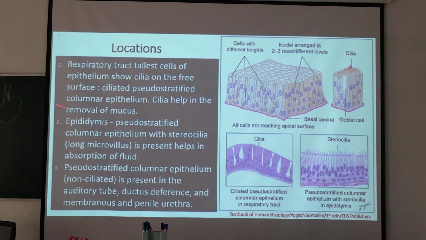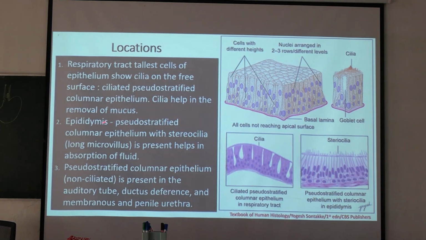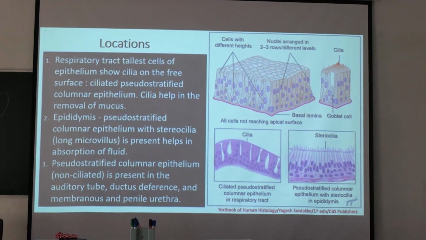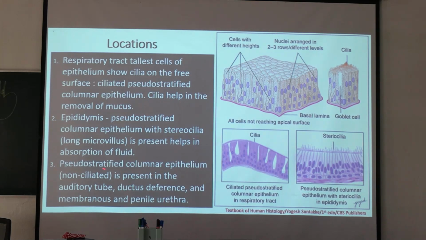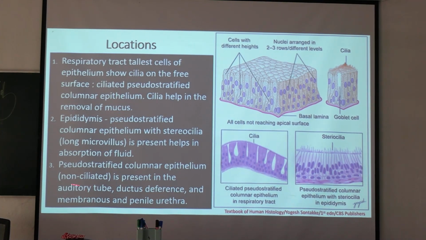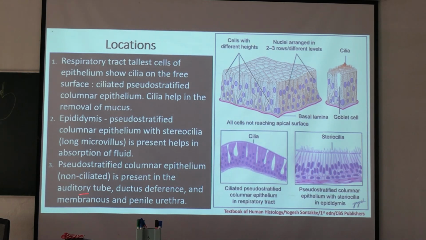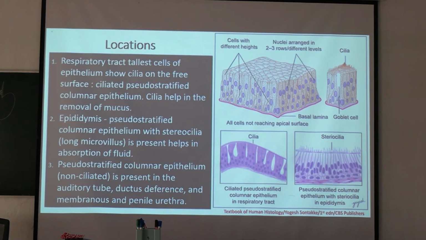Ciliated pseudostratified columnar epithelium: cilia help in removal of the mucus from the throat or from the respiratory tract. Epididymis: you can see pseudostratified columnar epithelium with stereocilia. These are long microvilli and help in absorption of the fluid. And non-ciliated pseudostratified columnar epithelium is present in the auditory tube, ductus deferens and membranous and penile urethra. Okay, so these are the locations.